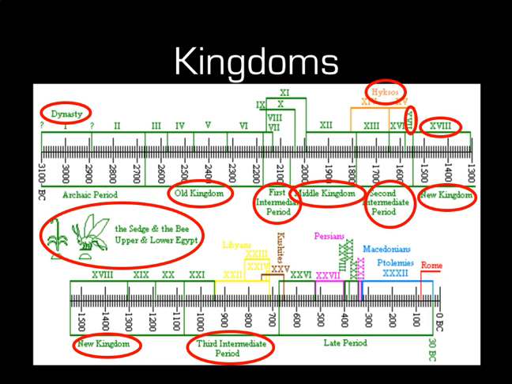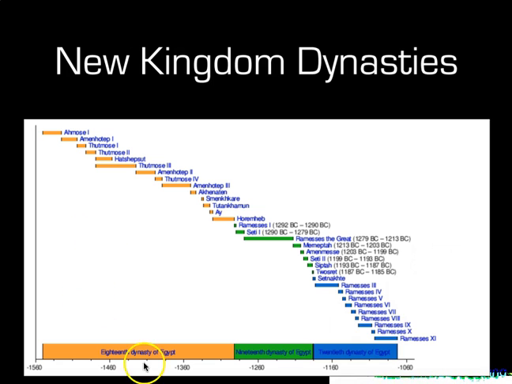If we move a little bit closer to another image, what we will see is the 18th dynasty here. So we can see down the bottom here, this is the 18th dynasty, stretching from 1560 BC all the way through to about 1300 BC, so quite an expansive time. And here are all the kings that have controlled Egypt during this time period. We can see here the first king of the New Kingdom period is King Ahmose I.